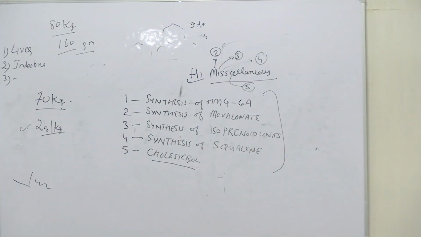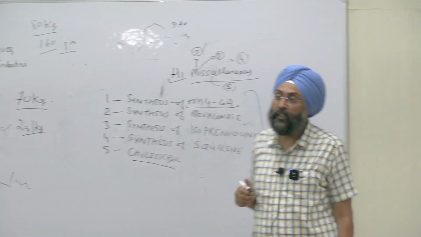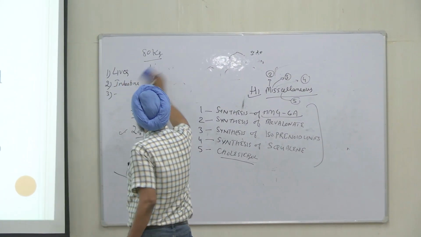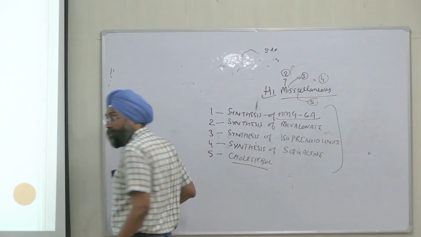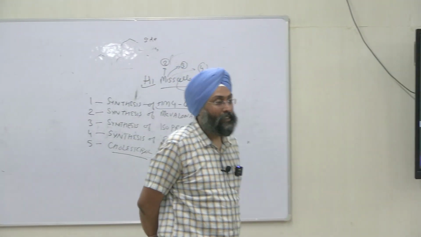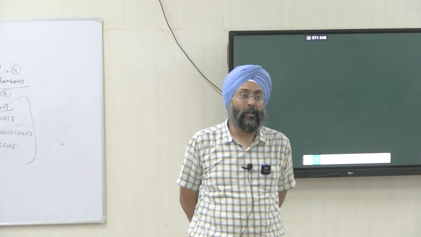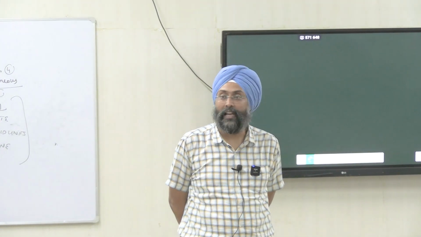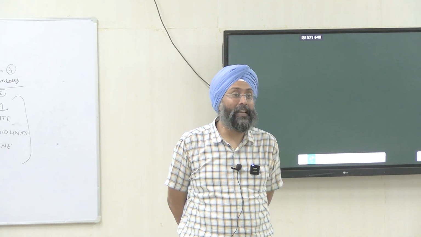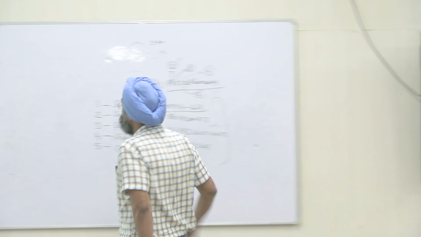Then the first is synthesis of HMG CoA, right? How will you synthesize HMG CoA? Can anybody recall ketone body synthesis? All of you are coming blank. That's the problem. How will you synthesize ketone bodies? What is the raw material for the synthesis of ketone bodies? Anybody? The building block or the single brick from which we can synthesize ketone bodies? Acetyl CoA.